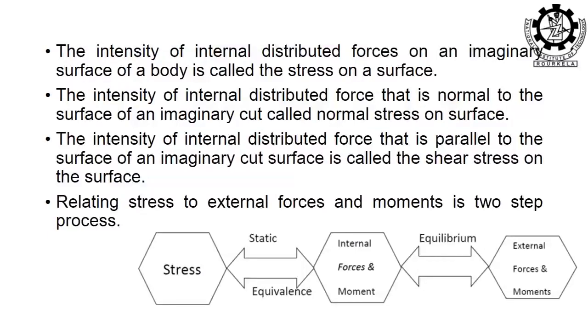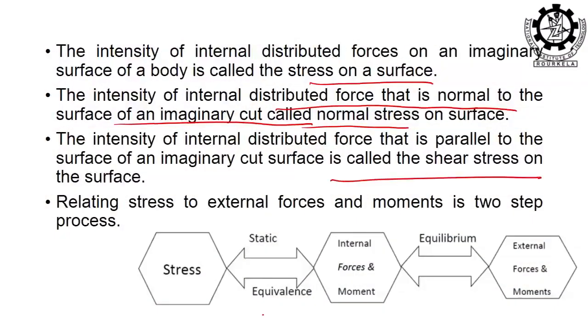The first line: the intensity of internally distributed force on an imaginary surface of a body is called stress on a surface. The second: the intensity of internal distributed force that is normal to the imaginary surface. You see, one is the forces going to the surface due to the cutting; at the time of cutting, some stresses may develop on the cutting surface, and that is stress on that surface. But on the body which is being cut, it creates a normal stress and a shear stress. Is that clear?